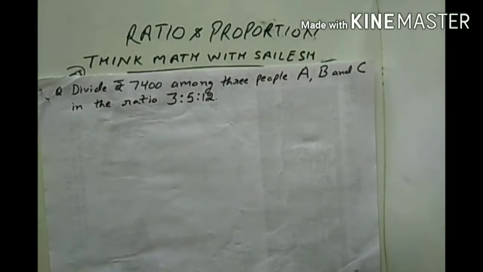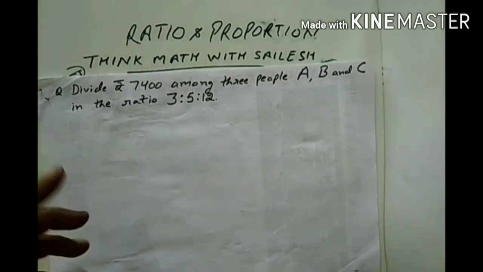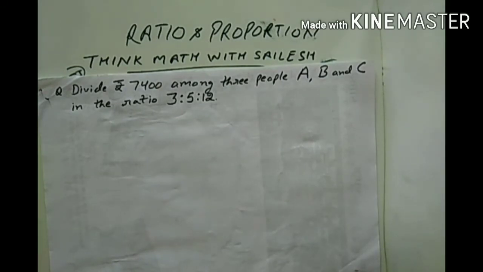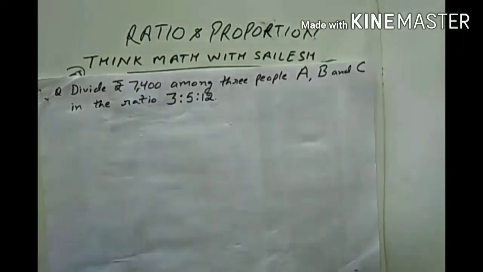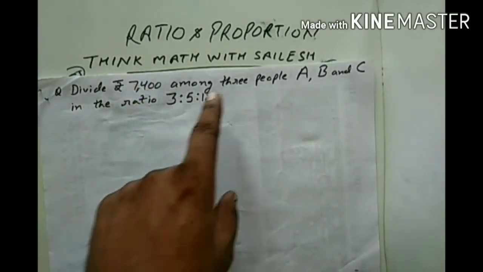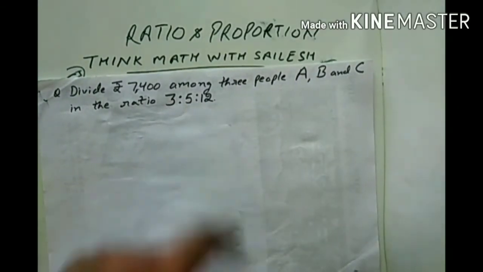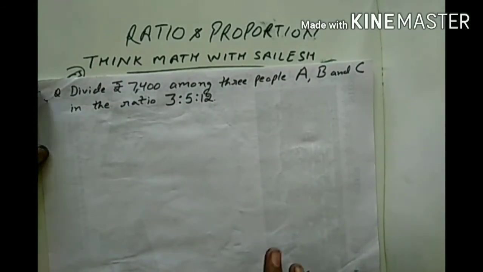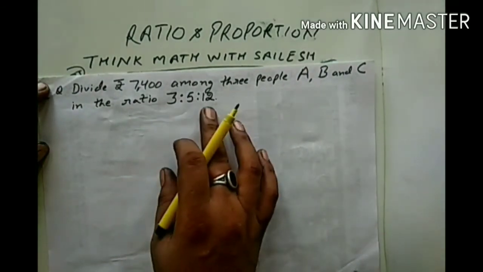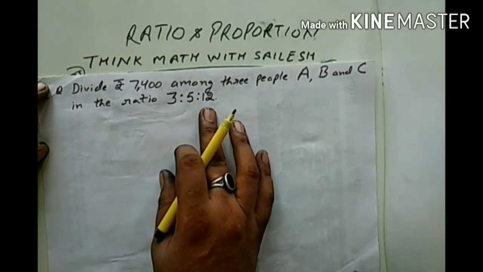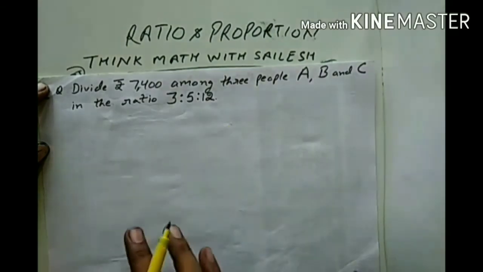Now in this question we will learn how to divide a given amount in a given ratio. This is a very popular and famous question, so you must practice this after this video. Now the total amount given is rupees 7,400. We have to divide this amount among 3 people, named A, B and C, in the ratio 3:5:12. As I told you earlier, whenever ratios are given, you will convert them into 3x, 5x and 12x.